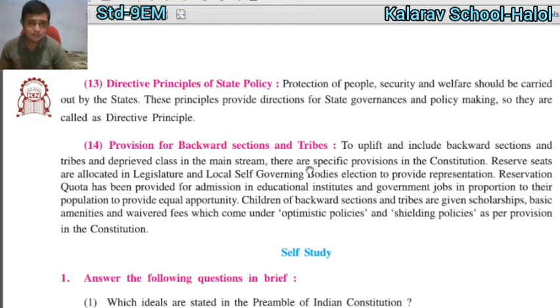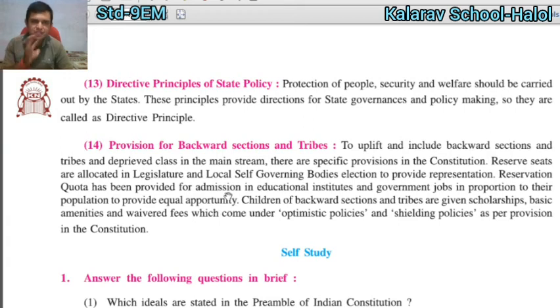In the constitution of India, for these castes, reserved seats are allowed in the legislature and local self-government bodies. In elections they can get reserved seats, like SC and ST candidates, to provide representation. Quota has also been provided for admission in educational institutions and government jobs in proportion to their population, to provide equal opportunity.